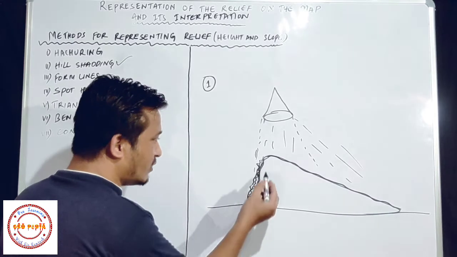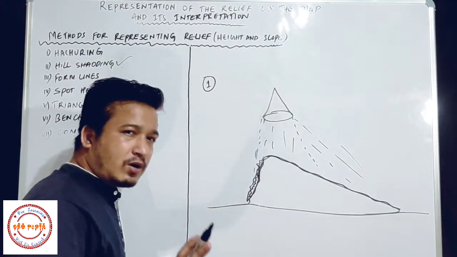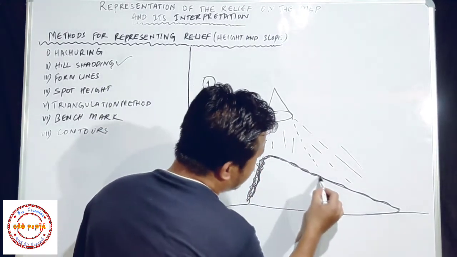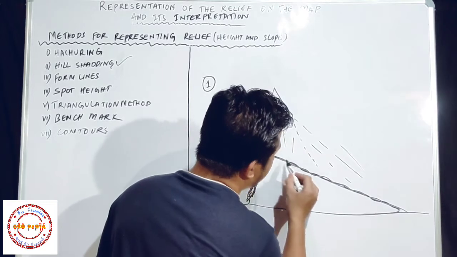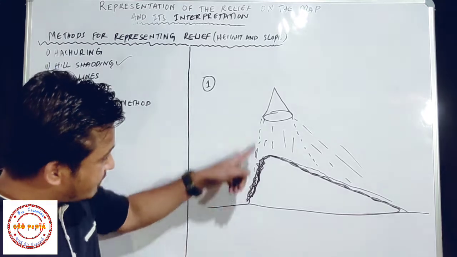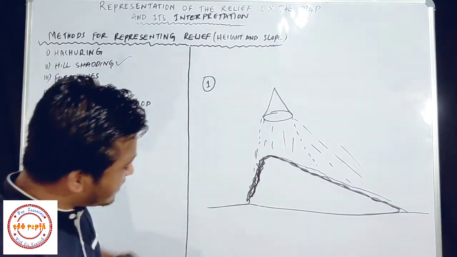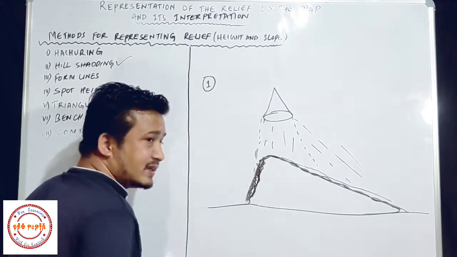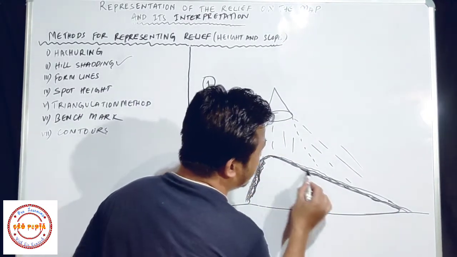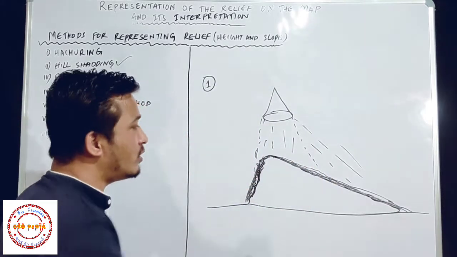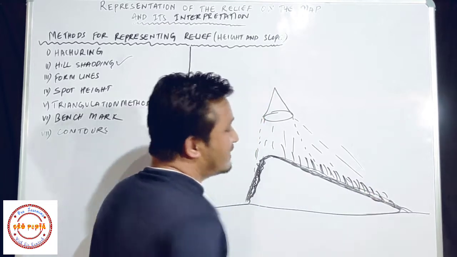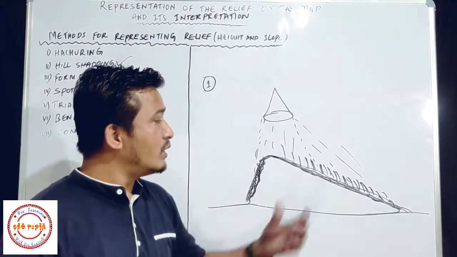It means on the steeper slope we will get shadow, and if the slope is gentle, then we will get a lighted area here. Because this slope is very steep, it will cast shadow, and this slope is very gentle, so there will be no shadow, and every ray of light will strike it and it will shine.